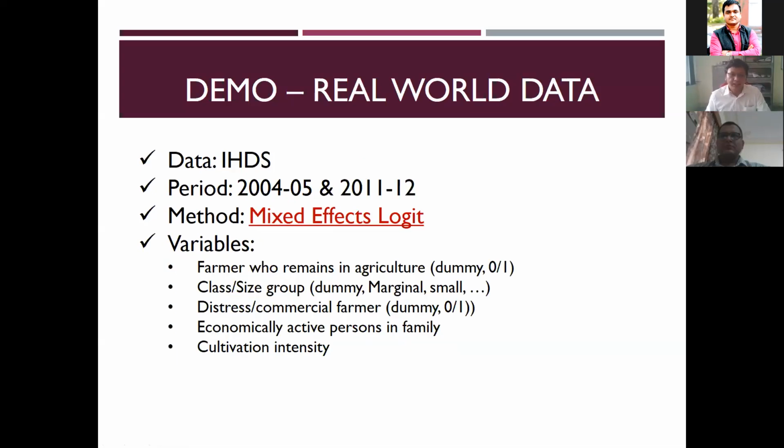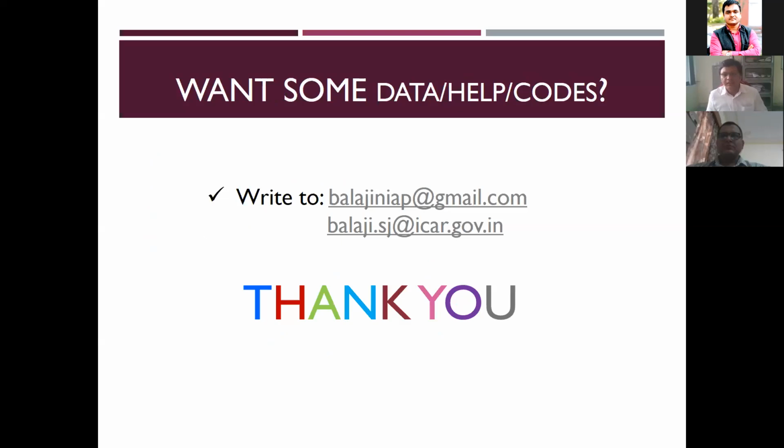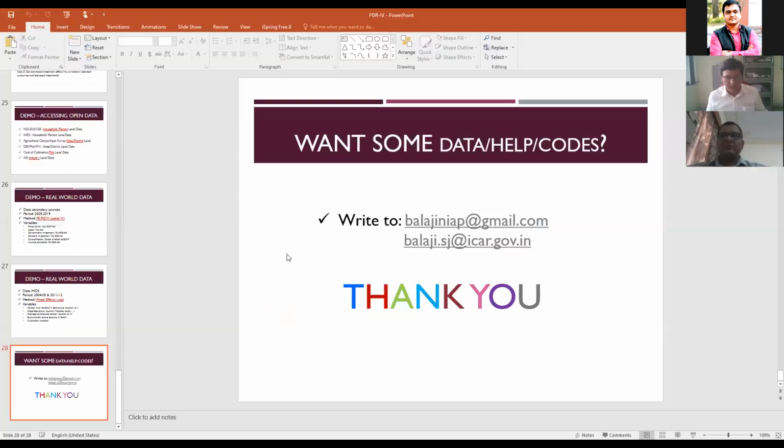This is discussed already. Here, what we wanted to study in this ISDS data is what determines a farmer to stay in agriculture, because that was a very famous issue. Many times, in one particular year there are farmers, then after 3 or 4 years the number of farmers is reduced. So they get converted into some other occupation. So what factors are determining that? For that, household level information will be more useful. That we'll have a demo. And that's what to discuss. Maybe if you want to ask something, you can ask either now or at the end of the time.